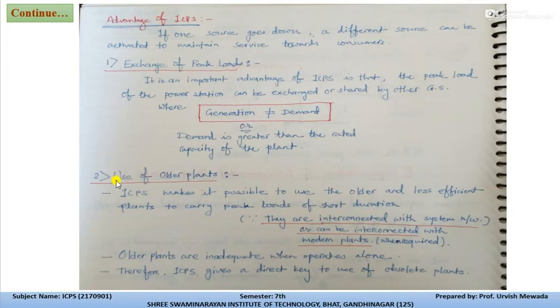Suppose one older plant has less efficiency, so we cannot run that plant all day. But whenever such an exchange of peak load situation occurs, at that time we can switch on and connect that generating station into the interconnection mode, and we can drive those peak loads for some time.